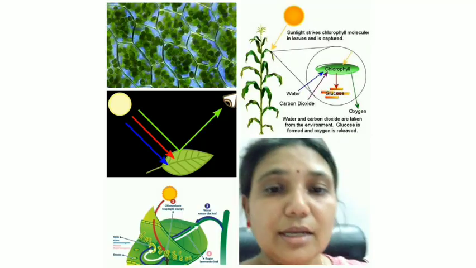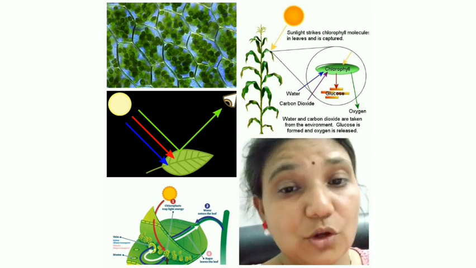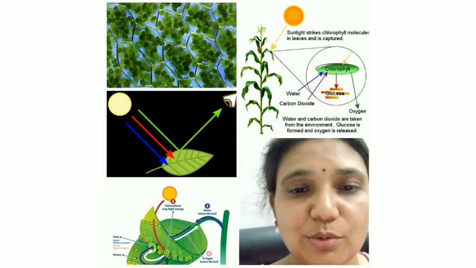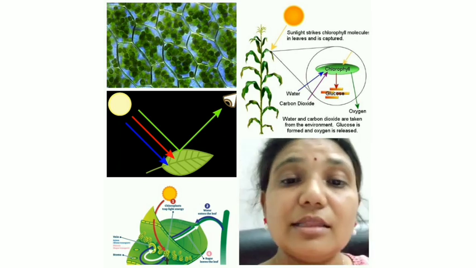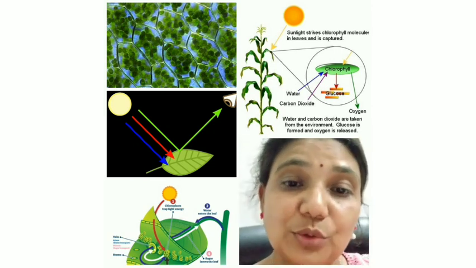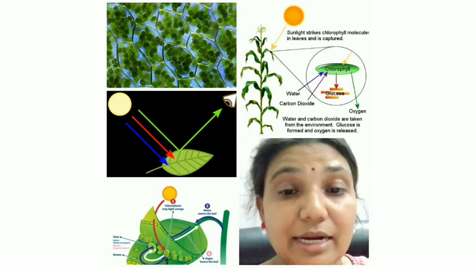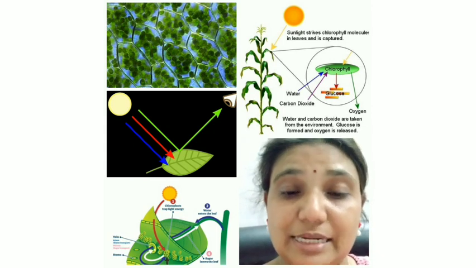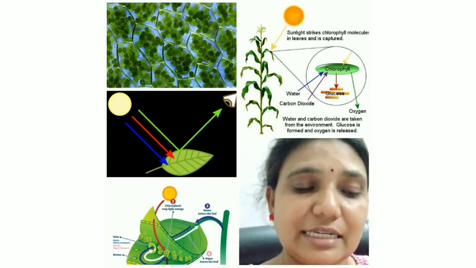We have seen the leaves have a green color pigment called chlorophyll. You know, children, that the plant has green color due to this chlorophyll only. It is not able to absorb green color, so it appears green.